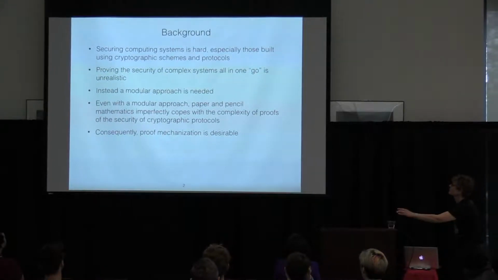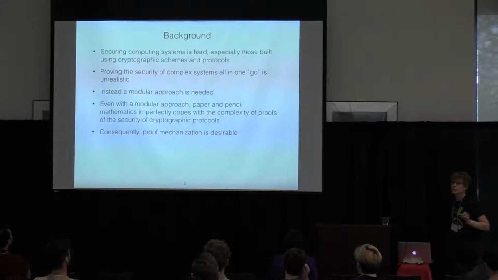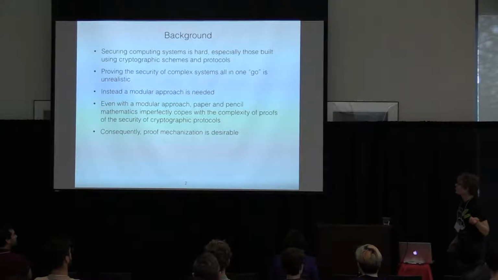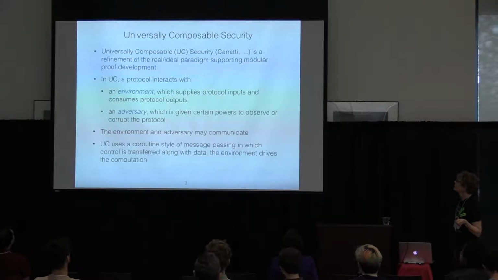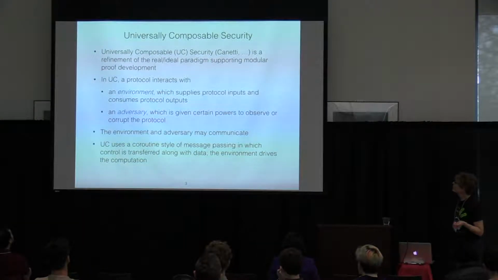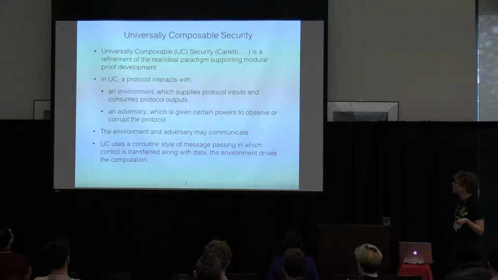And even with a modular approach, pencil and paper mathematics is imperfectly able to cope with the complexity of the proofs, and so we want some kind of proof mechanization. And we're going to be working within the universally composable UC security framework of Kennedy and others, which is a refinement of the real ideal paradigm that supports modular proof development.